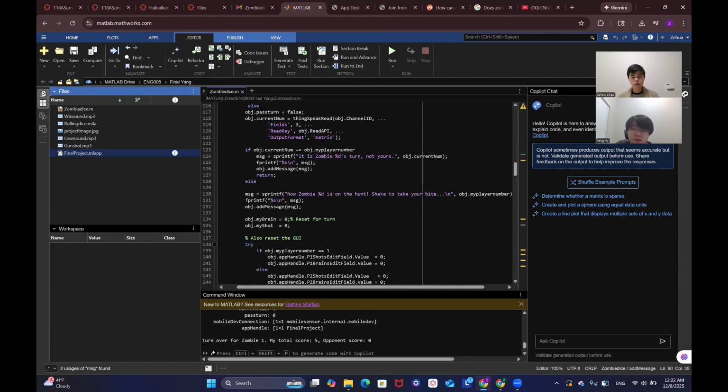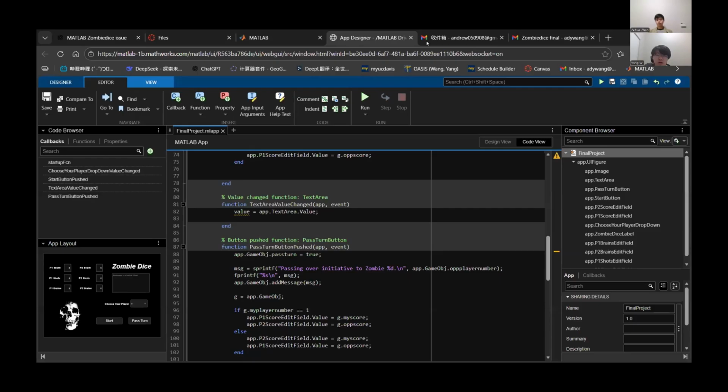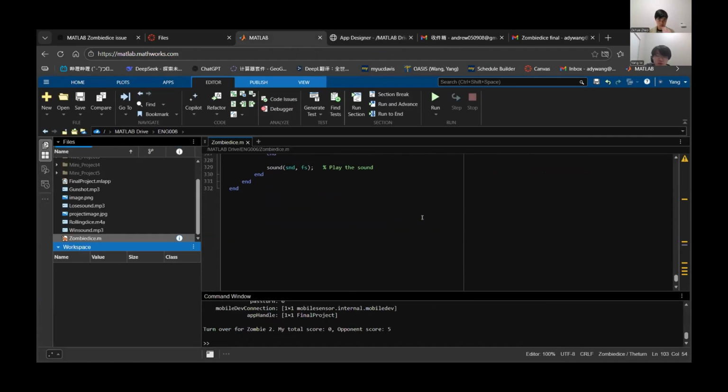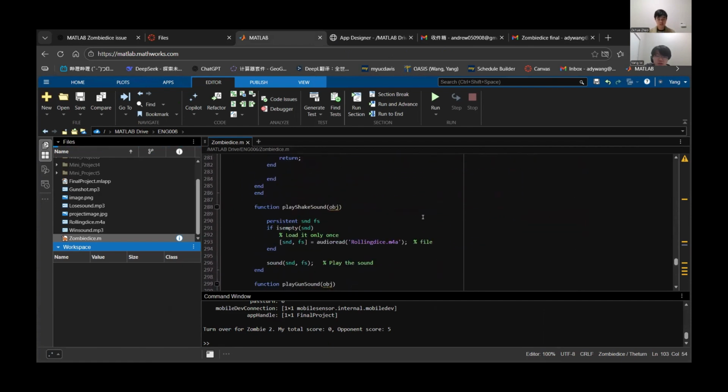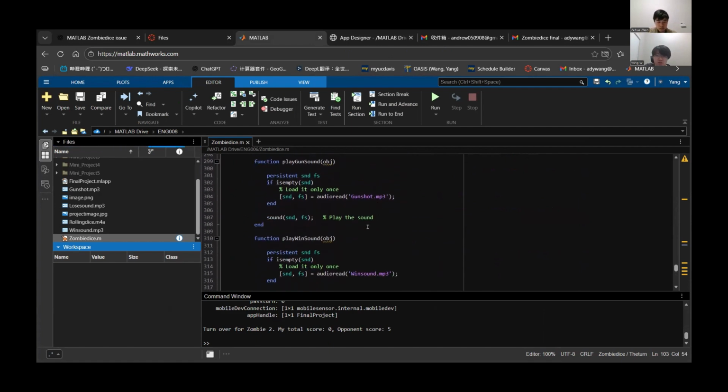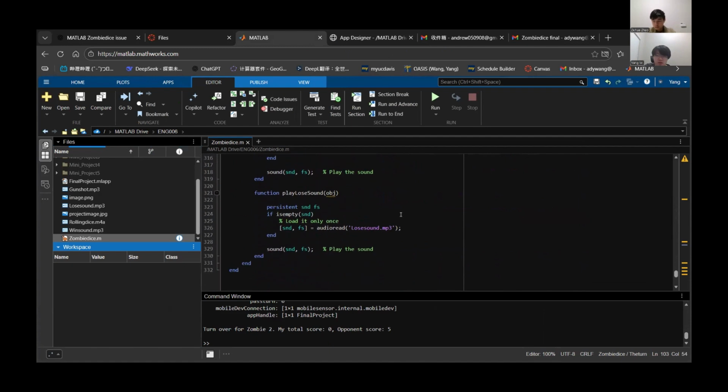Share your screen and tell us how you did your coding. Absolutely. Let me start sharing. Before that, let me quickly go back to the .m file and show where the sound comes from. That's also something quite new to both of us. Here's the end of the entire method, and there's a sound function, play shake sound. That's the sound you hear for shaking dice, the gunshot for bust, the winning sound, and the losing sound.